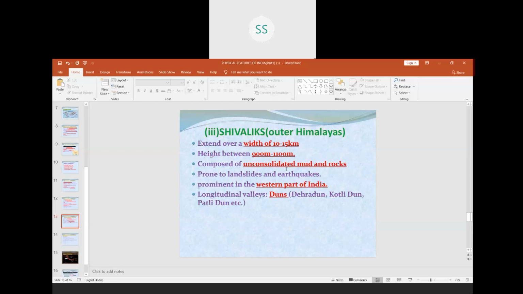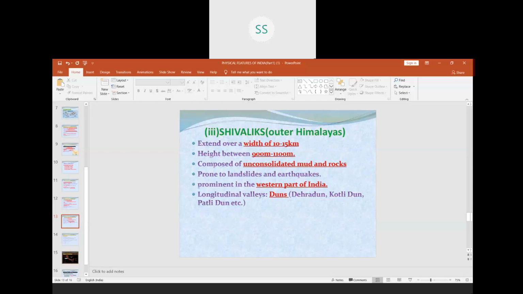Now, what do you mean by that they are not compressed properly or not cemented properly? If suppose you are building a wall and you are putting the bricks, but you are not putting the cement upon that, what will happen? Even if there is a small movement in the plates, there will be large destruction. So that is the meaning of unconsolidated sediments. That is why whenever there is an earthquake, most devastation takes place in this Shivaliks range. So that is the feature over there, unconsolidated sediments. That is why it is written that it is more prone to landslides and earthquakes.